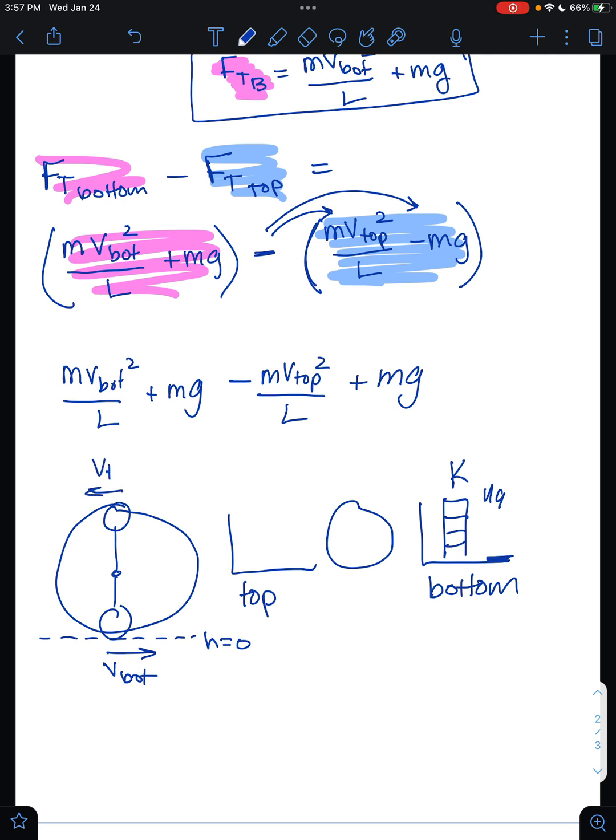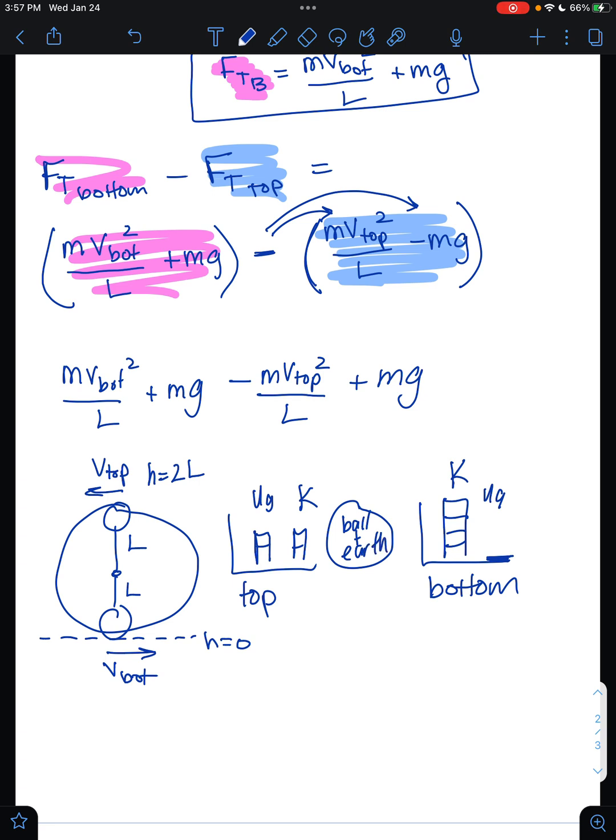I have this speed v top, but I also have height, remembering that if the radius is length L, my height at the top is going to be equal to twice my radius, or 2L. So at the top, I have some gravitational energy and some kinetic energy. And so this would be the energy that both the ball and the earth are sharing.